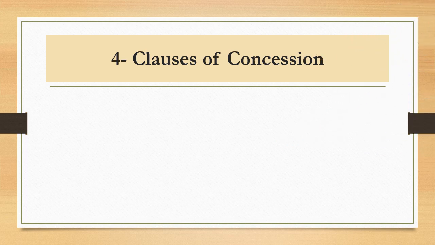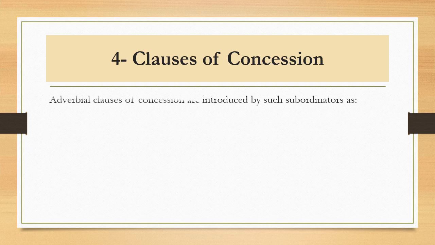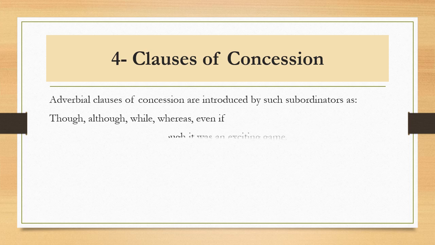The fourth type is clauses of concession. Adverbial clauses of concession are introduced by such subordinators as though, although, while, whereas, even if. The examples for these subordinators are as follows.